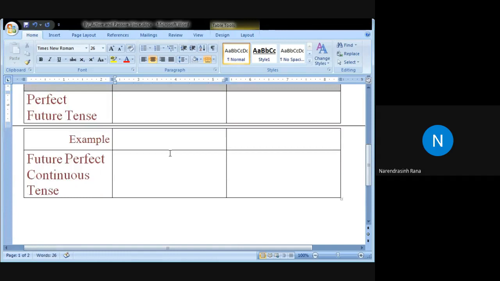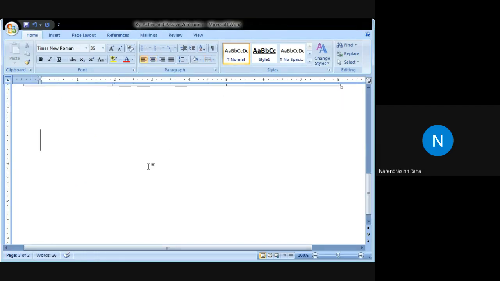Now let us understand for a while when to use will and when to use shall. Generally, according to the traditional grammar, along with I and we, generally shall is used. We shall. But you might have observed that in modern grammar, in today's time, generally you read newspaper or any essay article on internet, you will see that shall, the modal auxiliary shall, is rarely used.